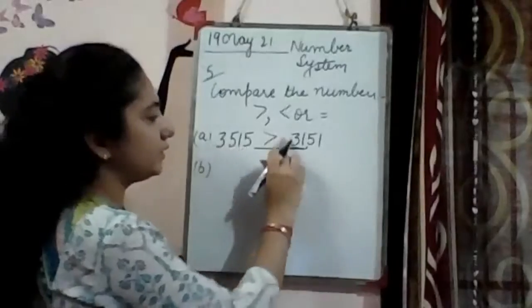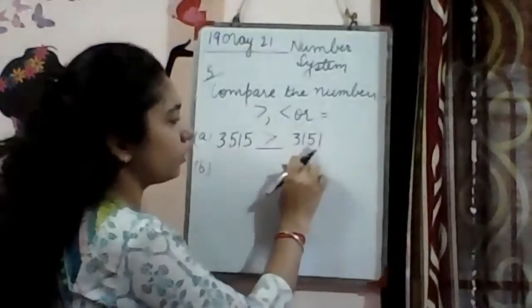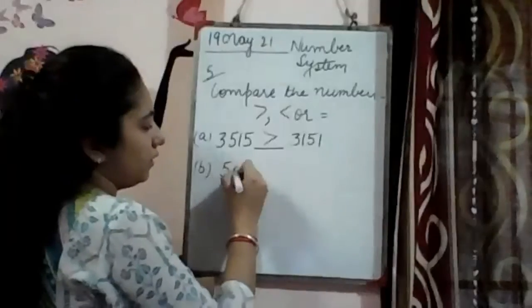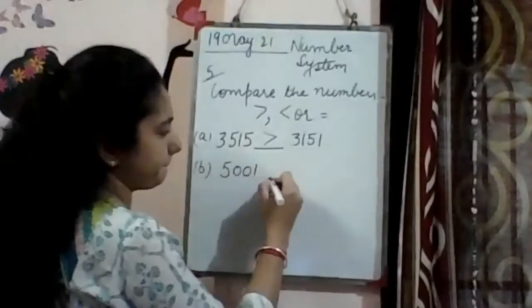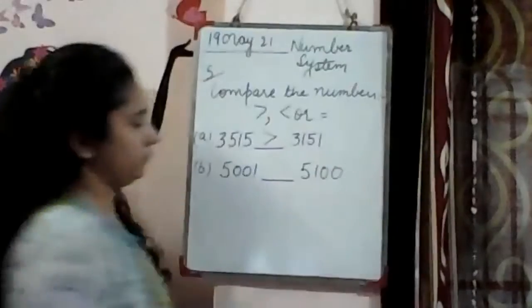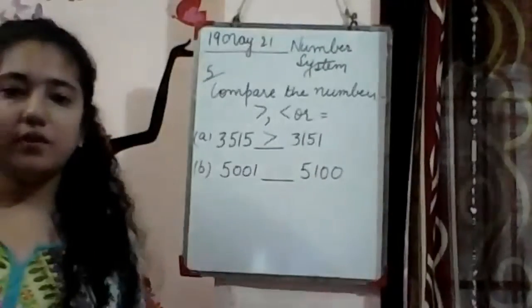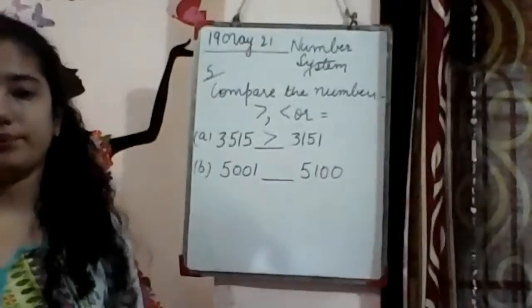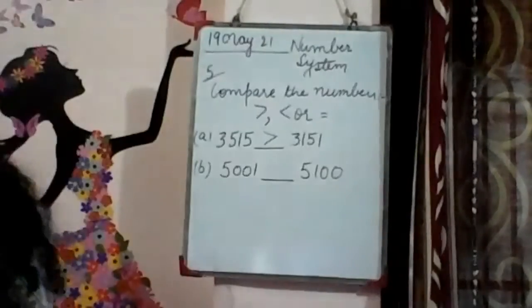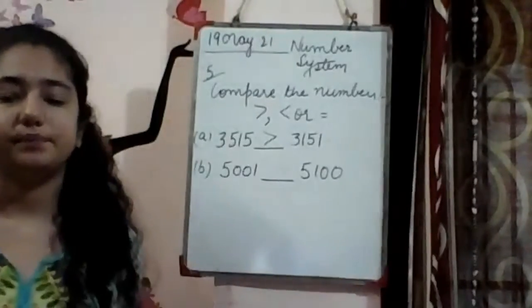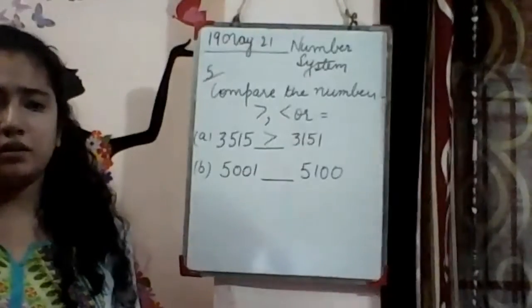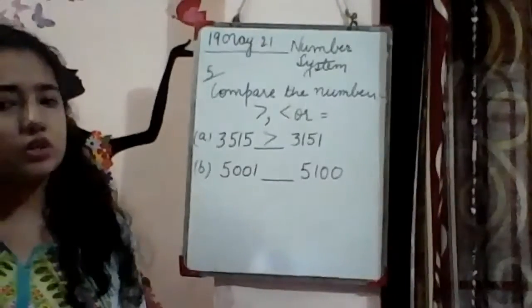You will not underline these numbers like this. I am just doing it for your understanding. Next is 5,001, 5,100. Now, which number is bigger? Yes, very good. Easily you can recognize which number is bigger or which sign will come.